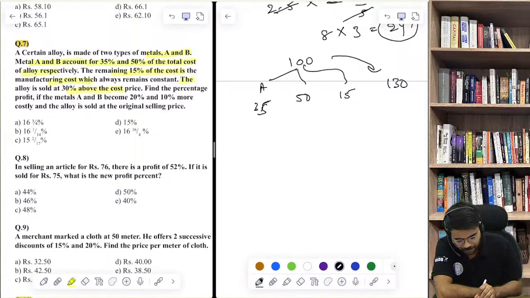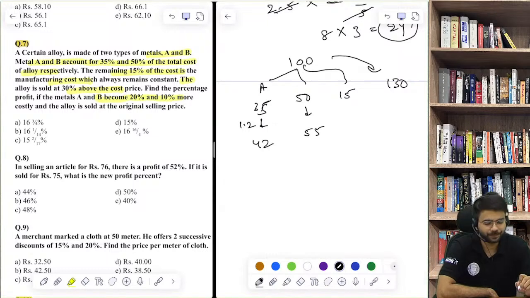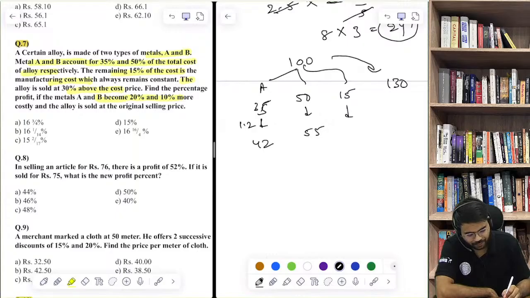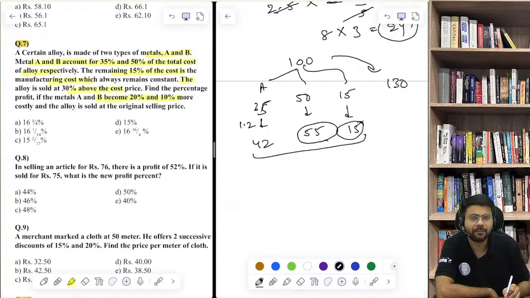Now find the percentage. Metal A and metal B become 20%, 10% more costly. So this becomes 35 into 1.2. 20% more, this becomes 42, and 10% more, this becomes 55. Now this will remain 15. There is no change. So what is the total cost now? This is 55 and 15. This is 70. 70 plus 42, 112.